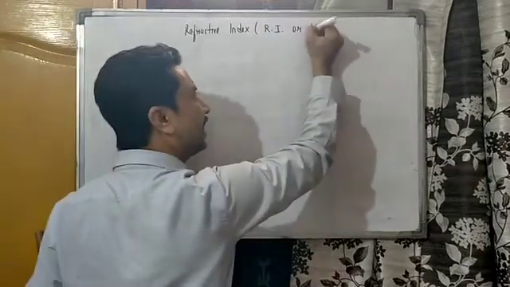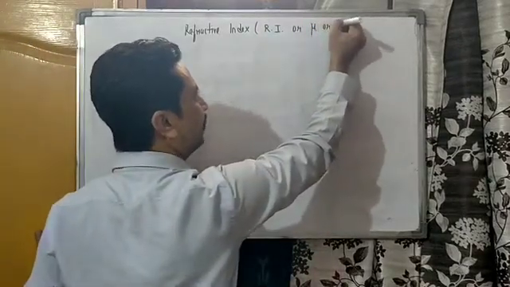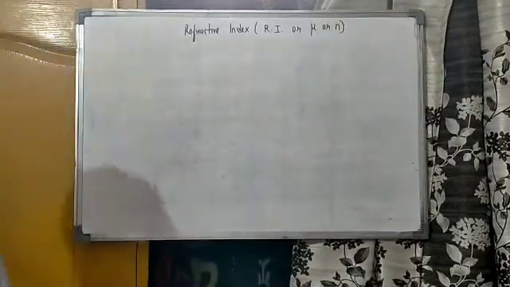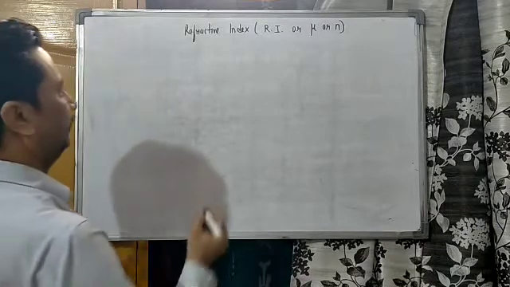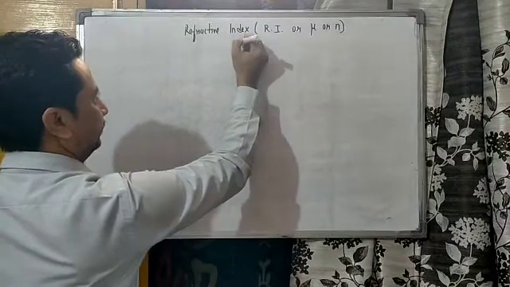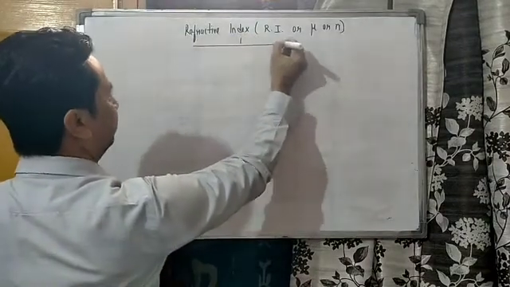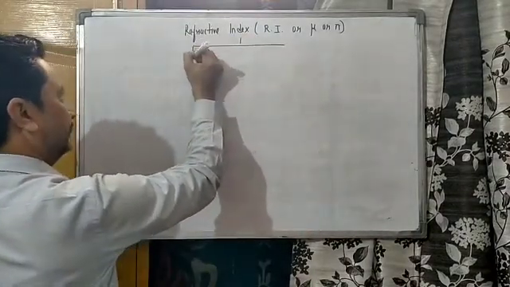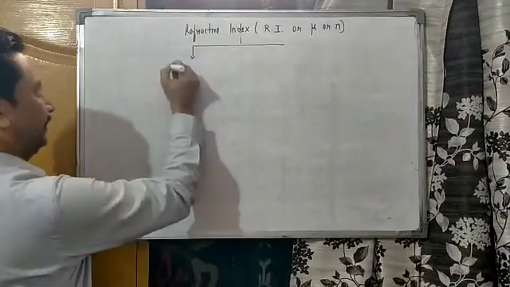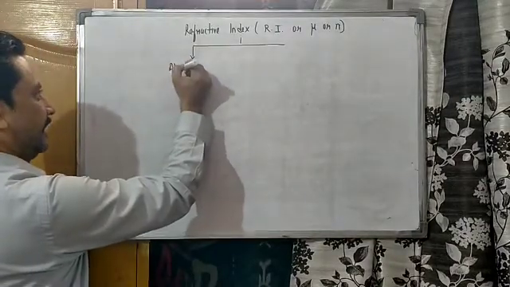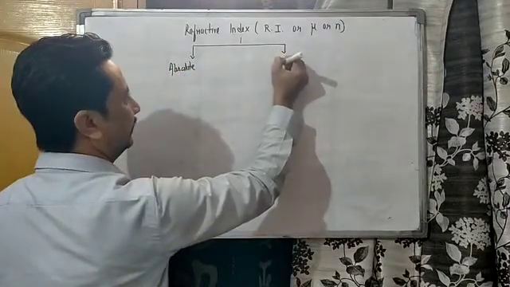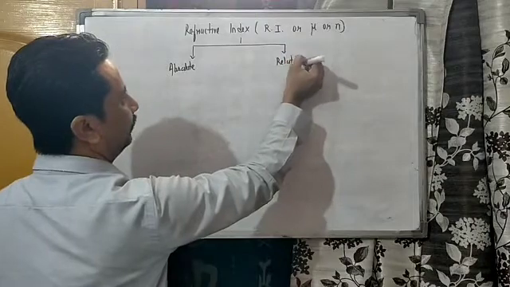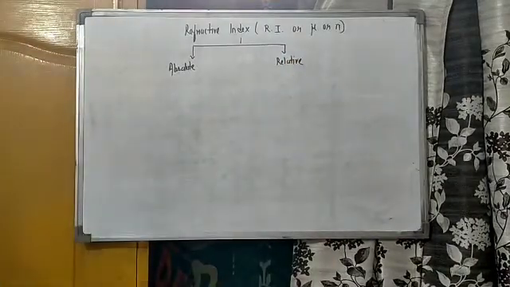Some books use the symbol mu and some books also use the symbol N. Whatever your choice, it may be mu or it may be N. But it has a story here. The story begins. The classes of the refractive index are 2: absolute and relative. We are going to treat them separately.